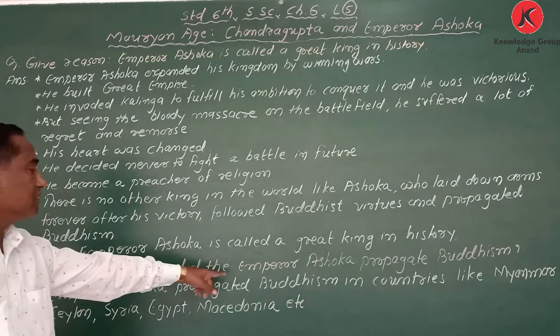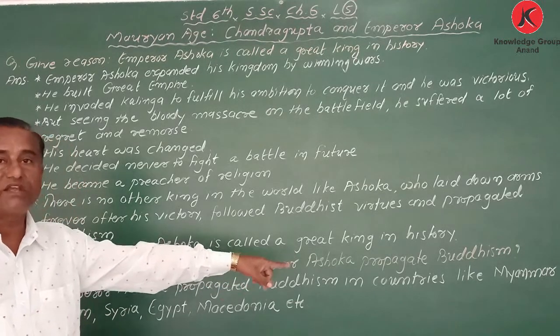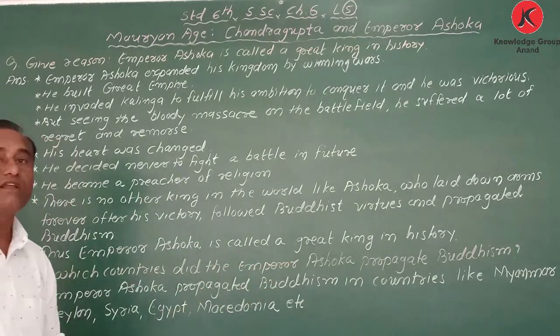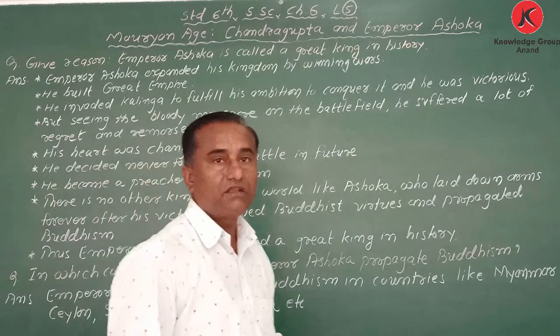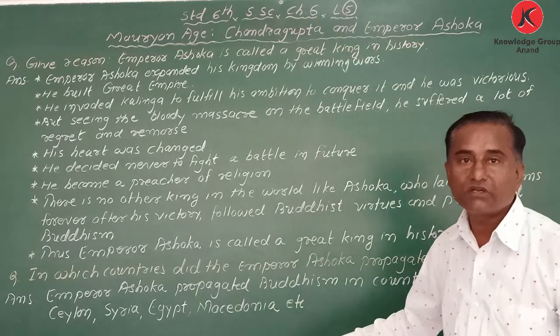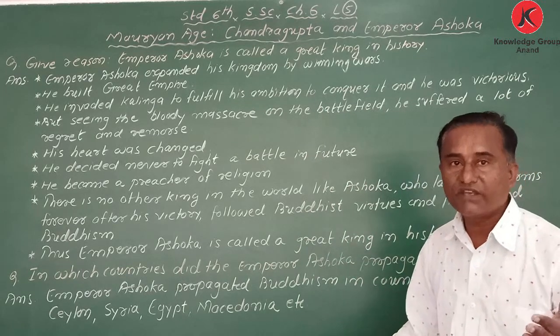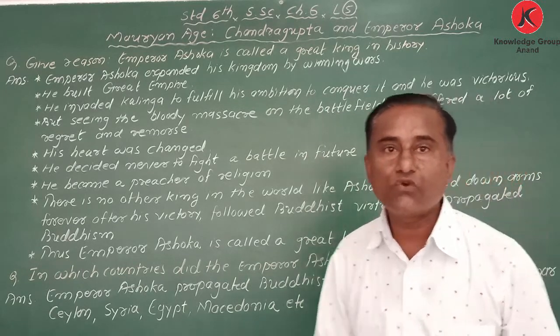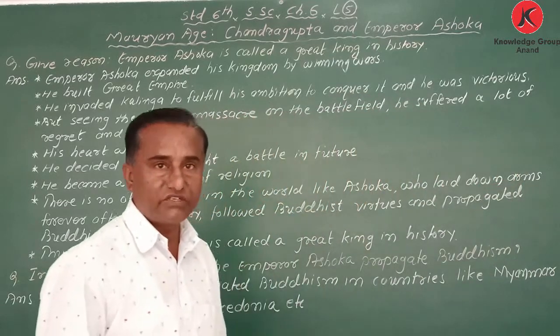Next question is a very small question. In which countries did Emperor Ashoka propagate Buddhism? In the previous video we discussed Indian states.